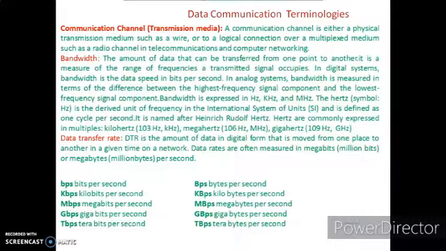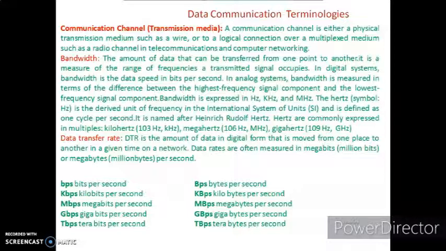Now, I will throw some light on some data communication terminologies. Communication channel means the channel through which we are communicating, also known as transmission media. A communication channel is either a physical transmission medium such as a wire, or a logical transmission medium over a multiplexed medium. It can be through a physical wire, or it can be wireless, such as radio communication, telecommunication and computer networking.